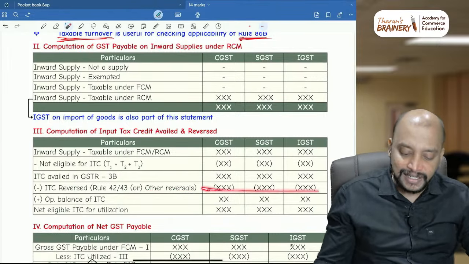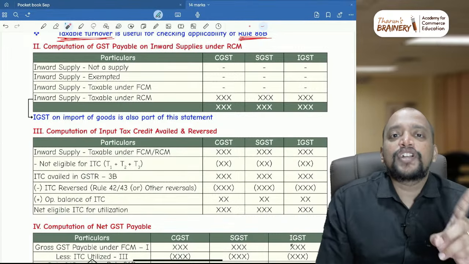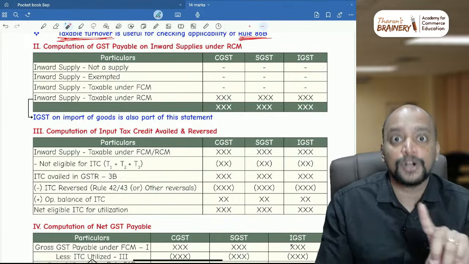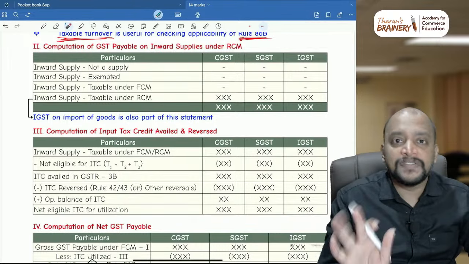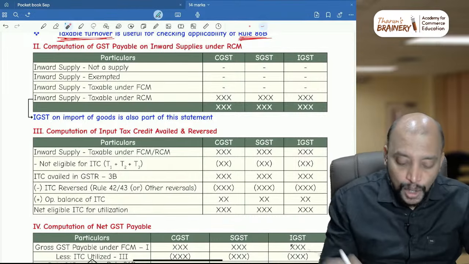And when we deduct it, then add the opening balance of ITC. Remember, while applying rule 42 and 43, you should never take the opening balance and apply rule 42, 43, because opening balance will always be fully eligible. On that, don't do the reversal. So you do the reversal only on the ITC availed in 3B. Don't do on the opening balance.